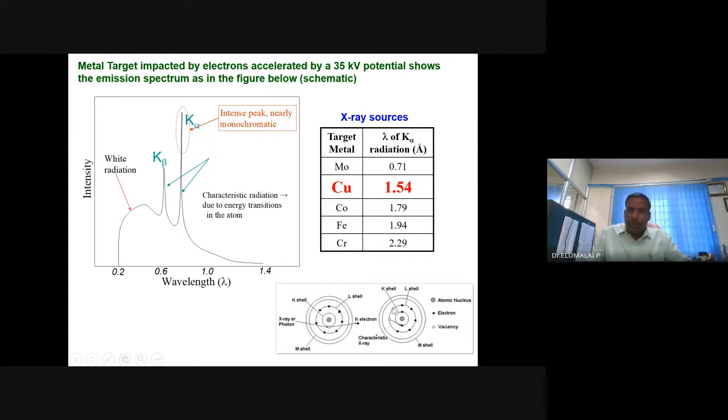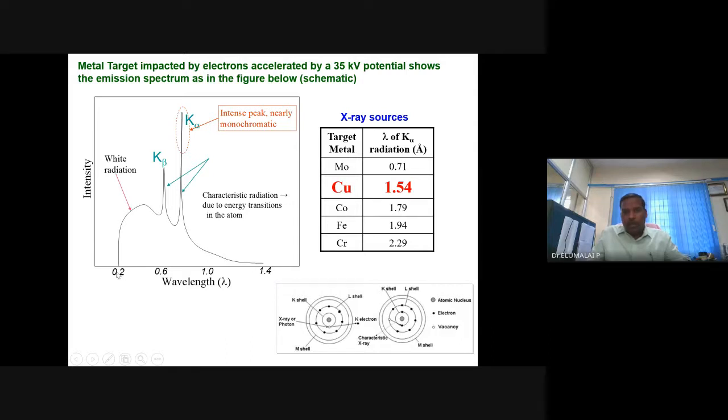For copper, it will emit 1.54 Angstrom wavelength X-rays. If it is molybdenum, it will emit 0.71 Angstrom wavelength X-rays. Similarly chromium, iron, cobalt, etc. So this is what happens. You can record this as a spectrum or profile. It will be like this.